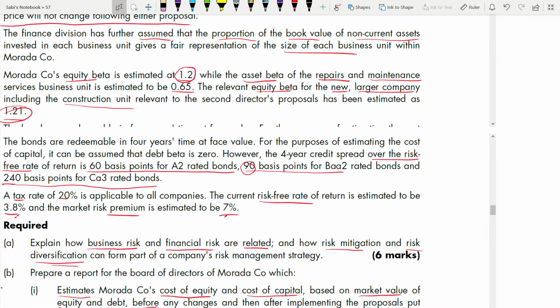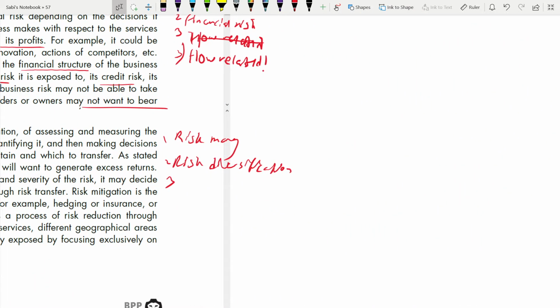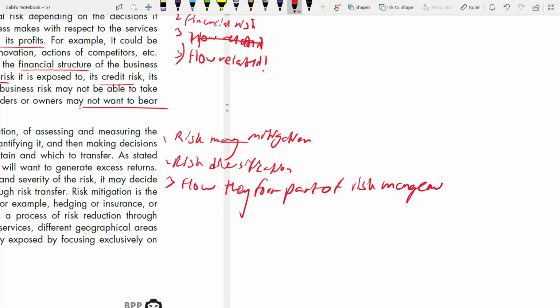How risk mitigation and risk diversification can form a part of risk management strategy. So you define risk mitigation, risk diversification, and say how they form part of risk management. Okay, that is the third.